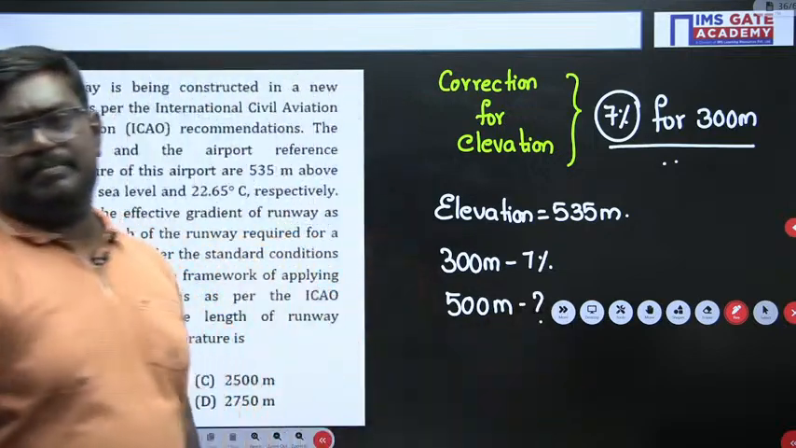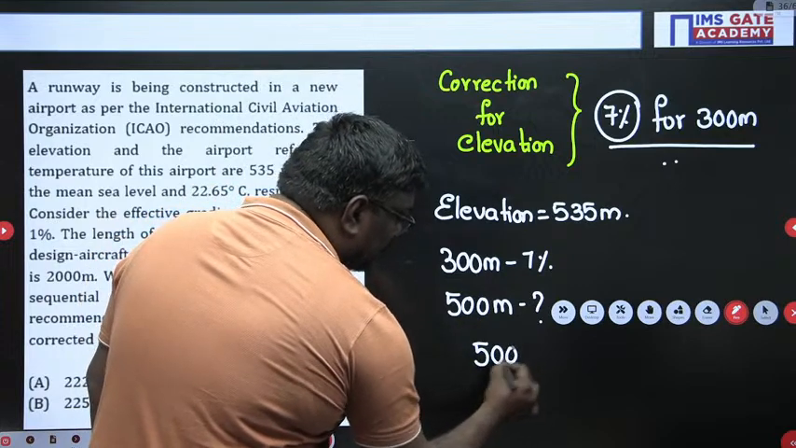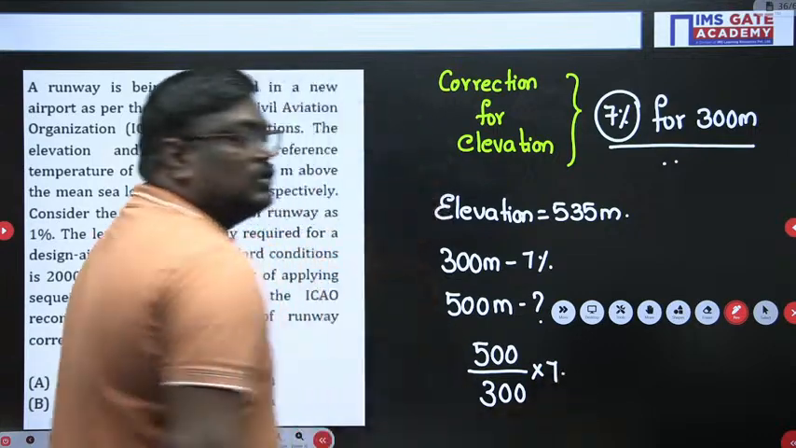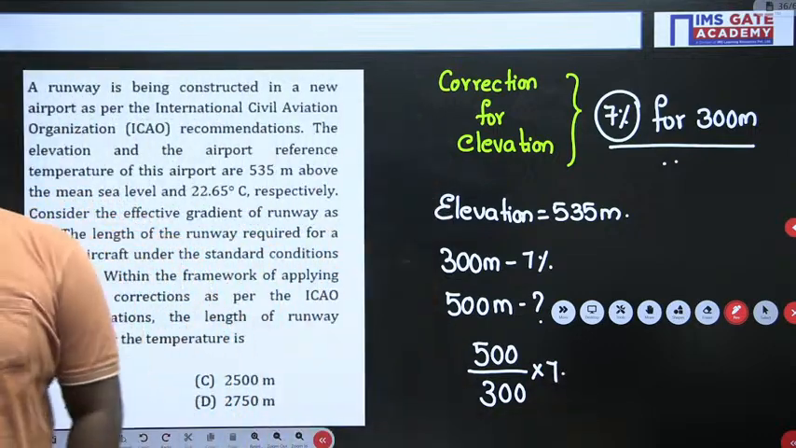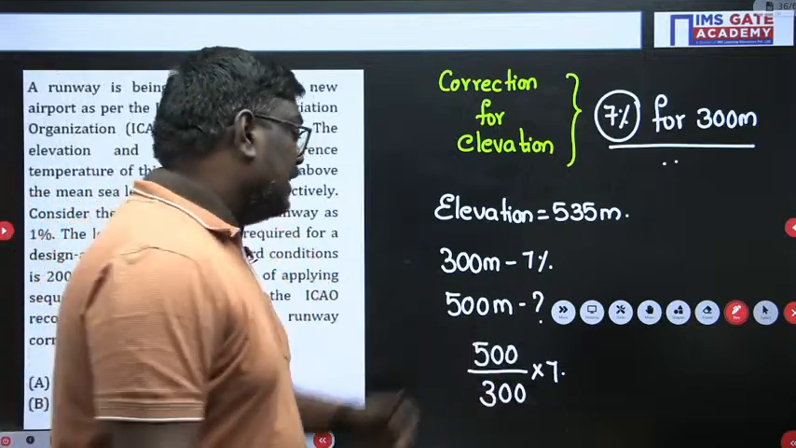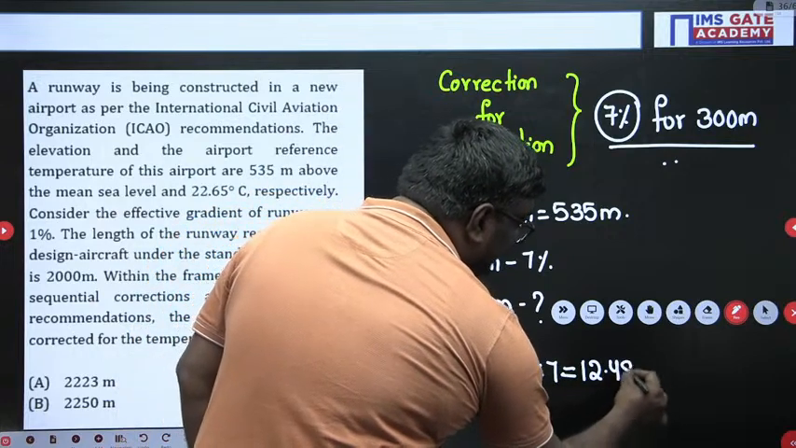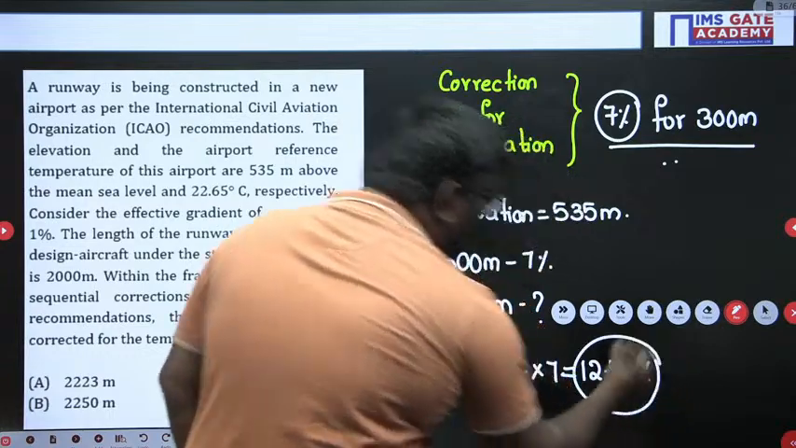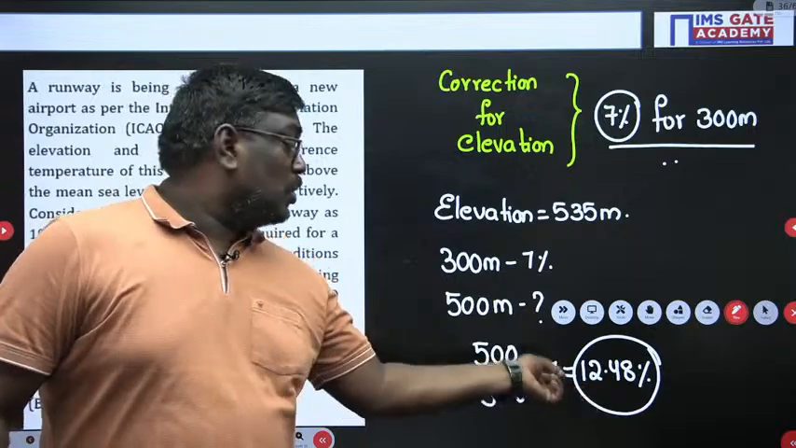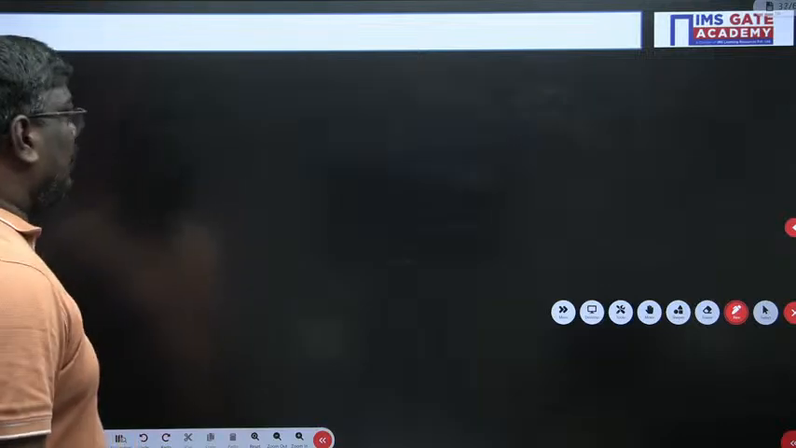So, it is very simple, sir. This is the correction for elevation. So, 500 divided by 300 into 7. What will be this value? Can anyone tell me, sir? If you solve this, 500 by 300 is around 1.66 into 7. So, this value will be around 12.48 percent. So, how much percent should you give, sir? 12.48. Okay.